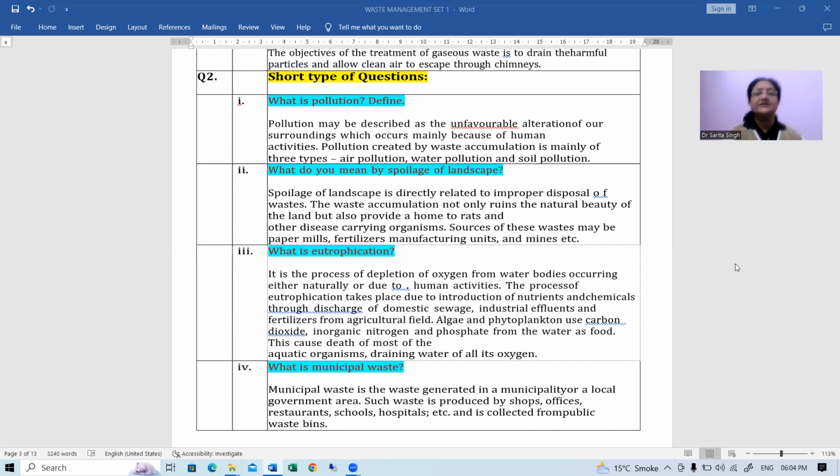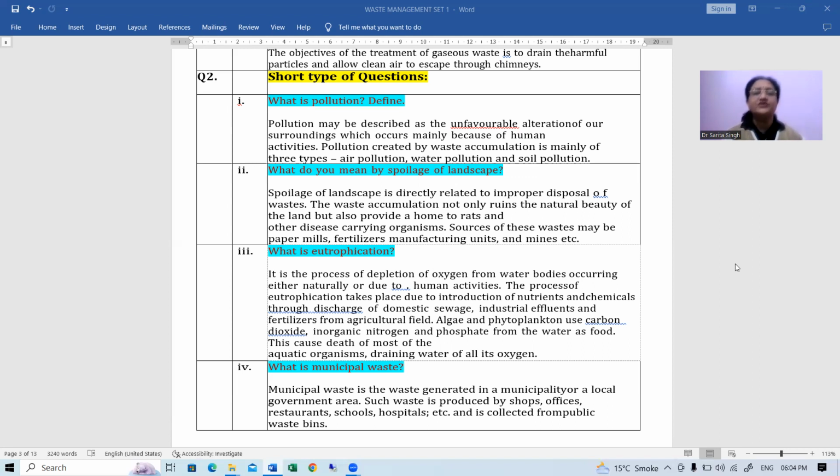Basically, spoilage of landscape is directly related to improper disposal of the waste. The waste accumulation not only ruins the natural beauty of the land, but also provides a home to several vectors, or you can say various disease carriers like rats and other organisms, right?